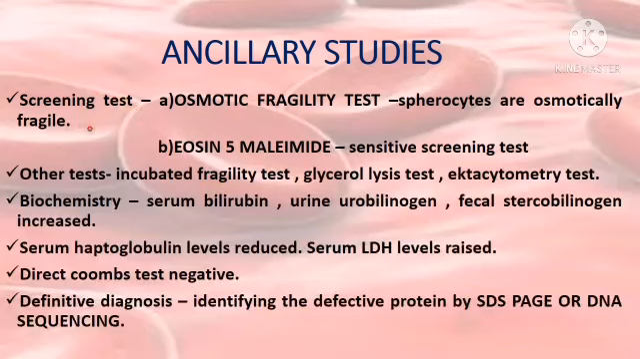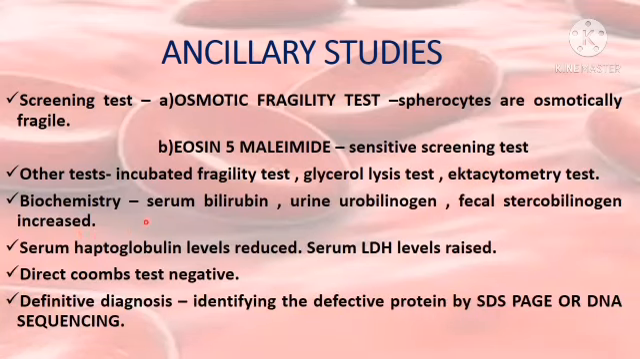The screening tests include the osmotic fragility test and the eosin 5-maleimide assay. Osmotic fragility tests demonstrate that the spherocytes are osmotically fragile, so increased osmotic fragility is seen in hereditary spherocytosis. Eosin 5-maleimide assay is a sensitive screening test done using flow cytometry, where you see decreased fluorescence in spherocytes. Other tests include the incubated fragility test, glycerol lysis test and ektacytometry.